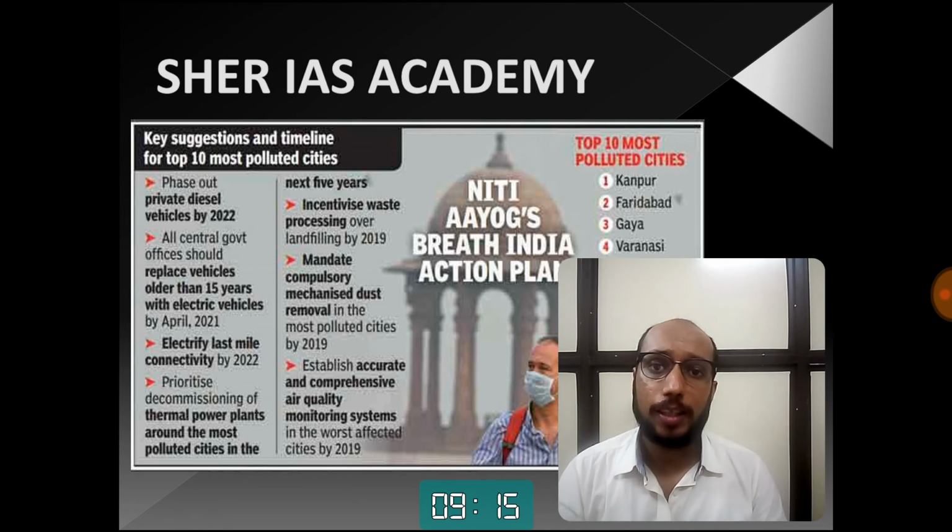These are some suggestions that we can give so far as curbing the problem of air pollution is concerned. Two of them relate to vehicles. Then there is electrifying last mile connectivity, so that people are not burning biomass for their cooking and lighting needs and all that stuff. So indoor air pollution काफी कम हो जाएगा उसकी वजह से.